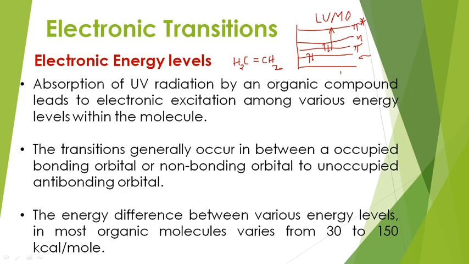And this pi is called HOMO, the highest occupied molecular orbital. Now the transition takes place from HOMO to LUMO. So this is the basic idea involved in the transition. In the next slide we will discuss in detail.